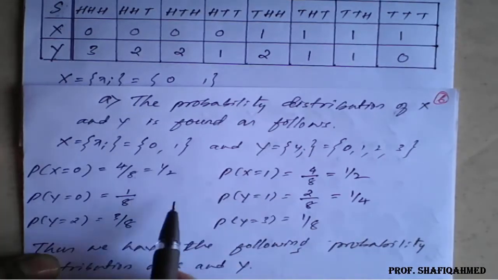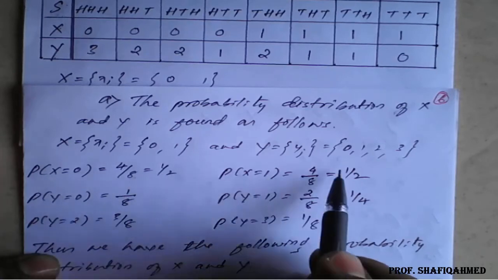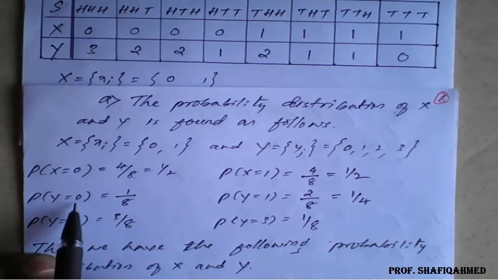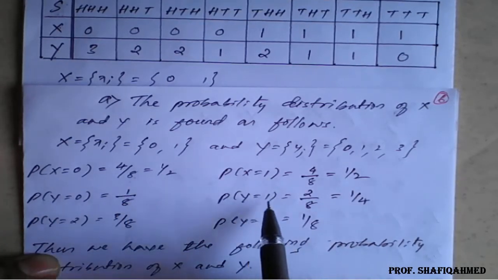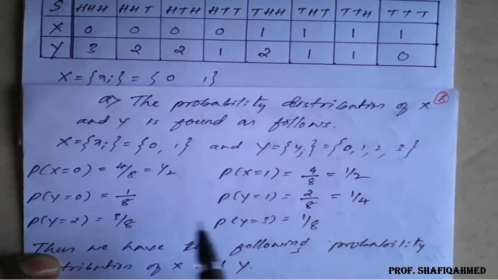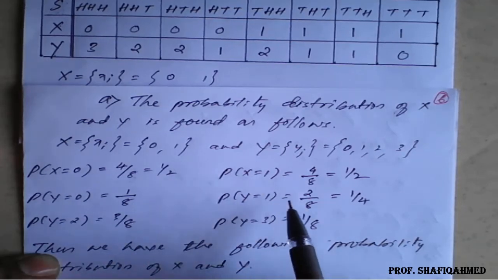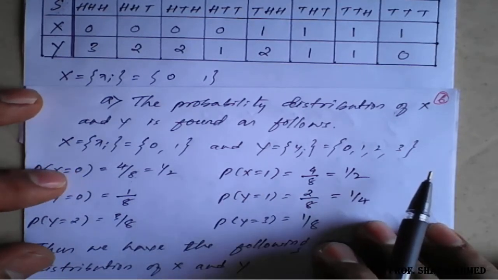So this is a probability. When x is 0, it is 1 by 2. When x is 1, it is 1 by 2. When y is 0, it is 1 by 8. When y is 1, 1 by 4. Y is 2, 3 by 8. Y is 3, 1 by 8. So this value we have to write as a marginal value. Just see here.